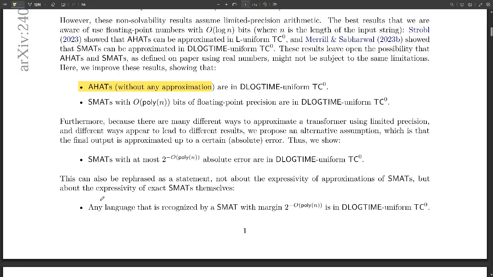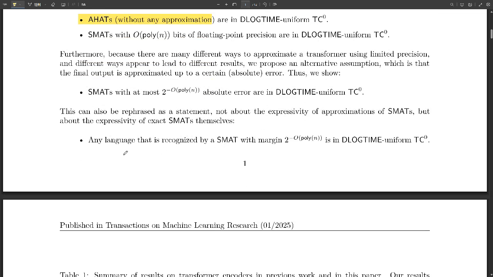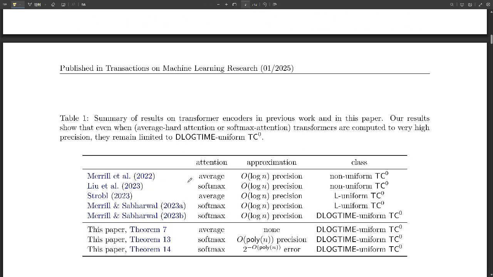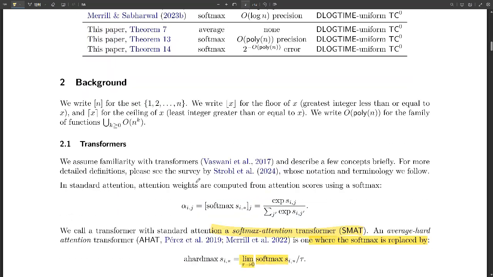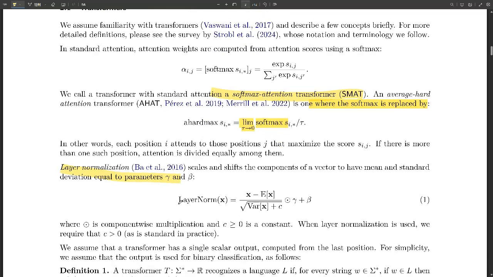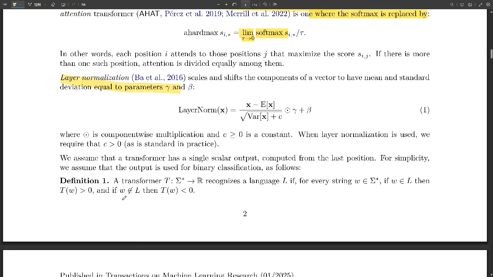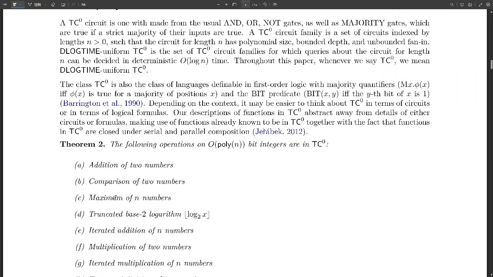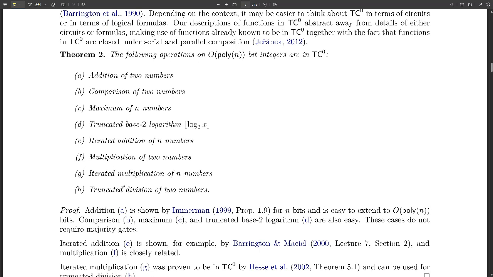Exactly. One way is to explore totally different architectures, ones that aren't limited by TC0. Another is to find clever ways to break down those really complex problems into smaller steps that fit within the limits. So instead of building a whole skyscraper with just a hammer and nails, we figure out how to do it in smaller, simpler stages that we can manage with what we have. That's the idea. We need to work smarter, not just harder. And by understanding these limitations, we can focus on creating better solutions.